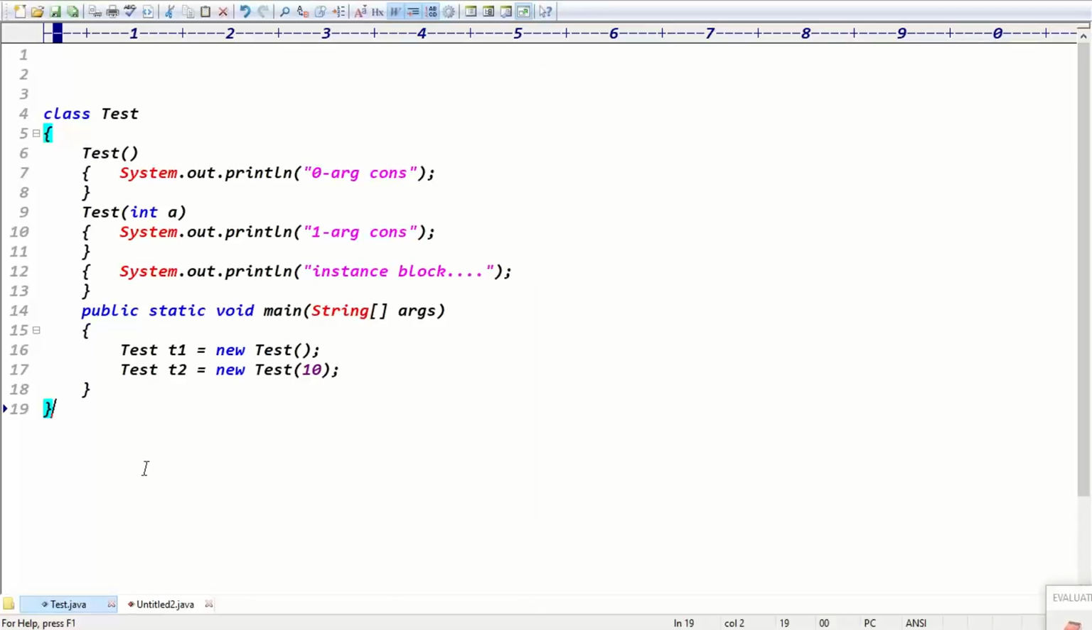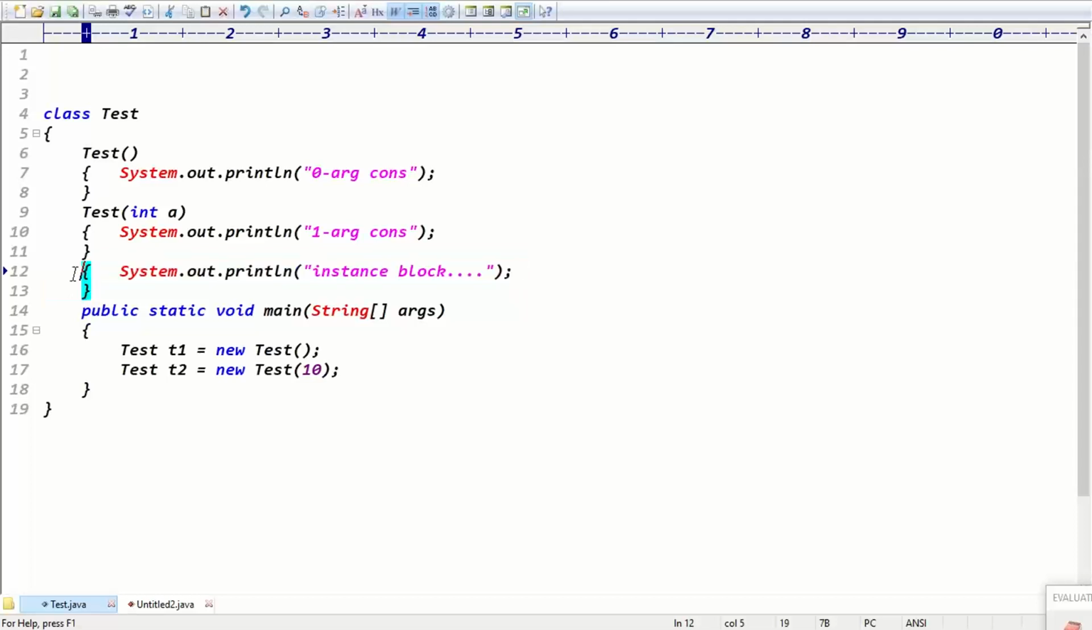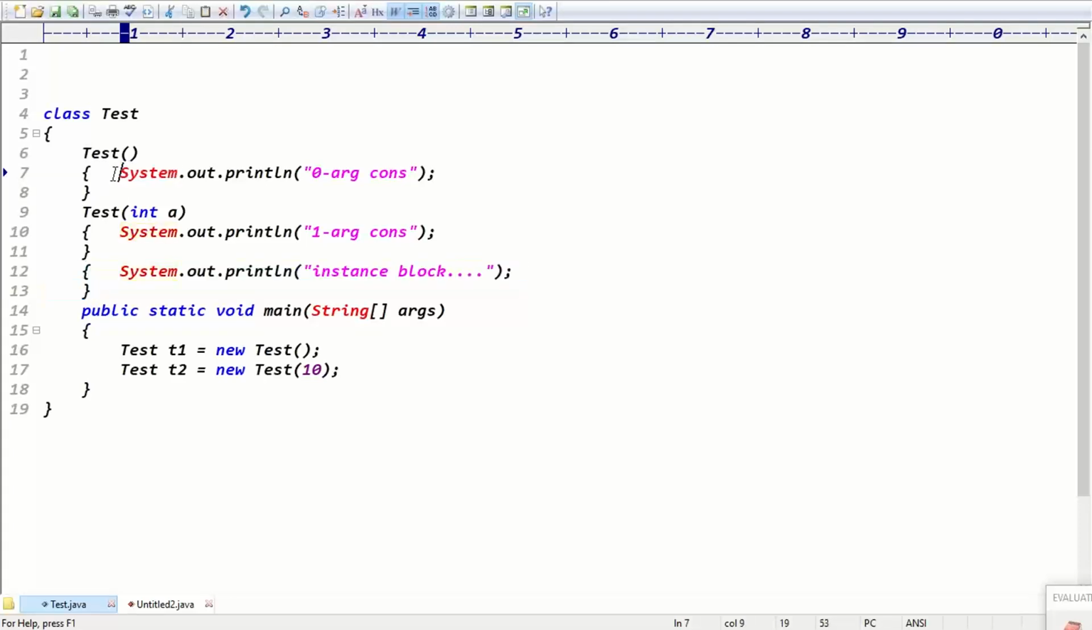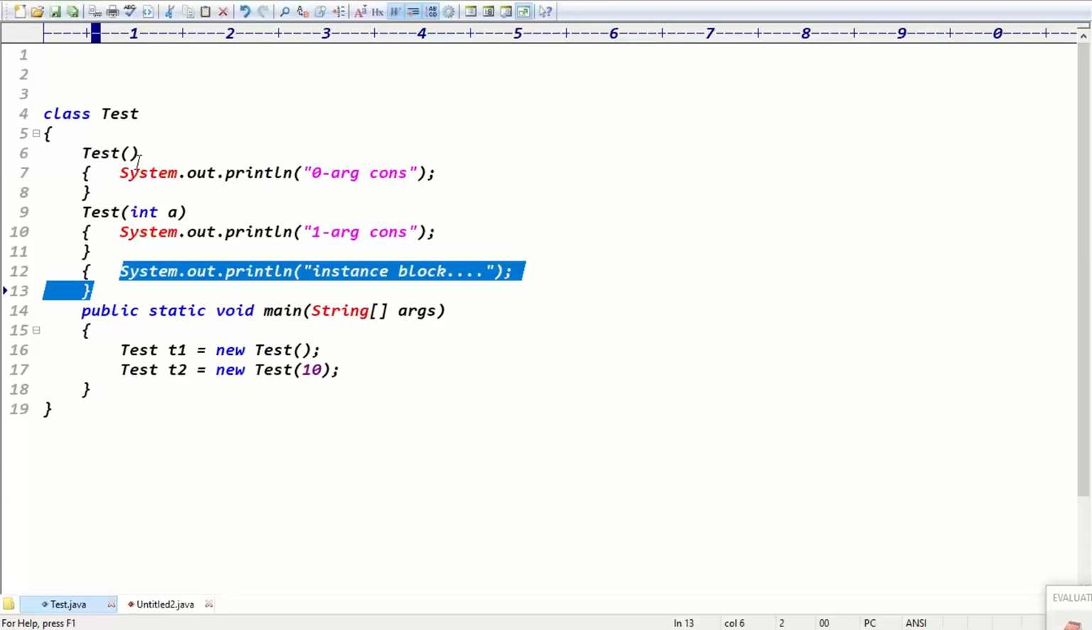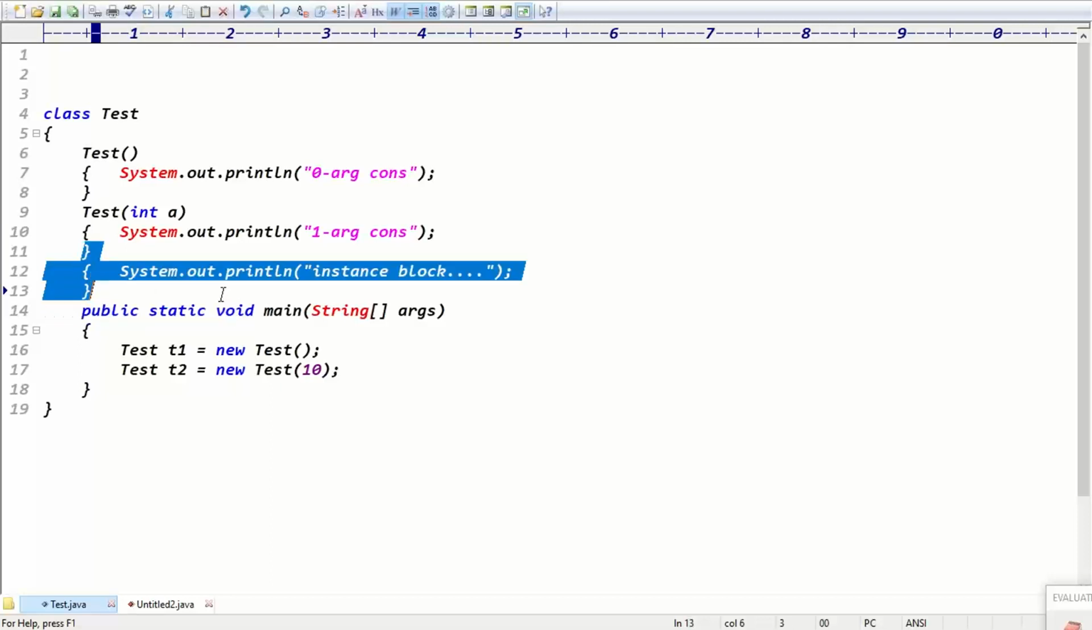The point is, instance block is common for all objects, which means during compilation, what will the compiler do internally? The compiler will copy this code to every constructor's starting point. So after compilation, this code is copied to this place and this code is copied to this place also. In both constructors, this code is copied. Yes, after compilation, the compiler will copy the instance block code to every constructor's first lines.